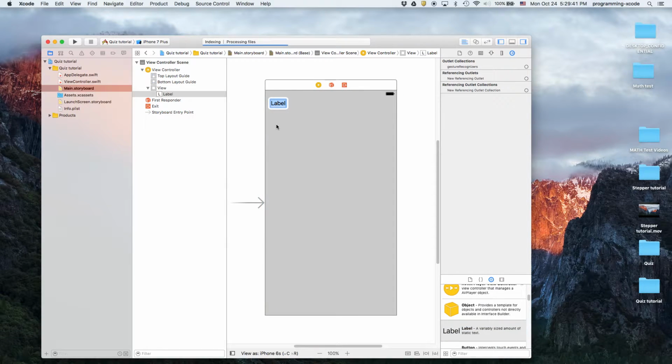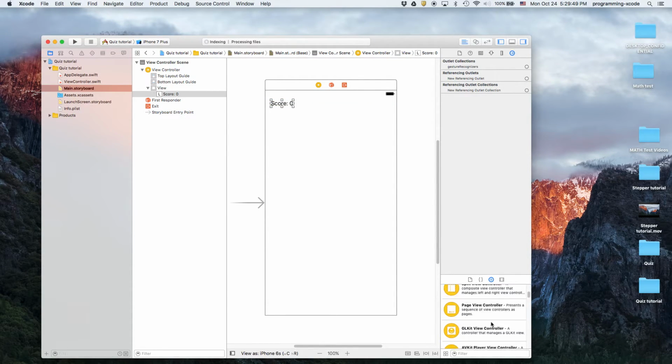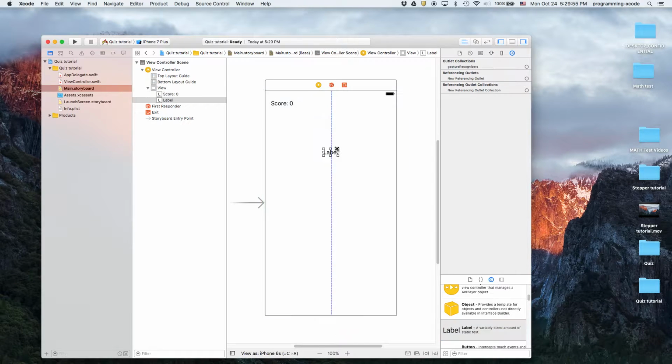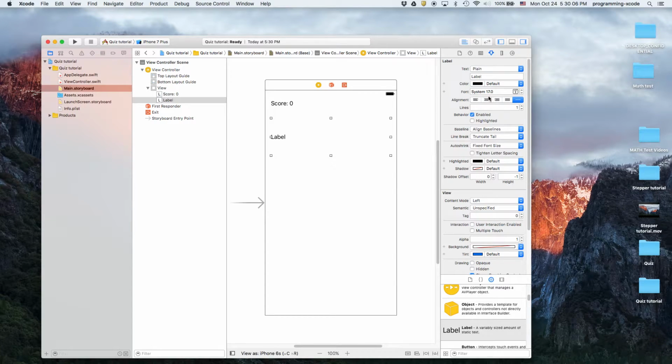Score label. Question label. So we're just going to get that up to a good size, center align, and make it a little bit bigger.